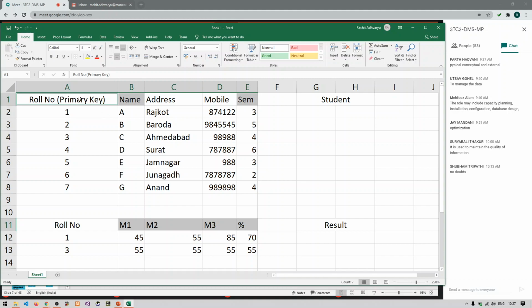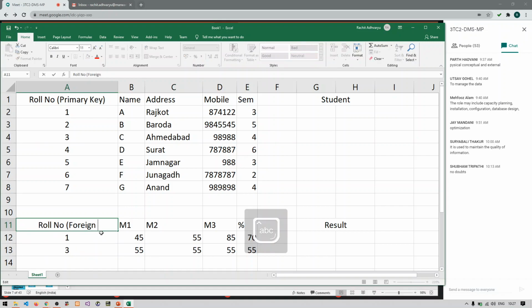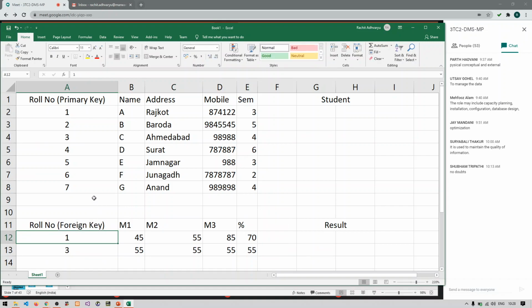So now if I want to relate these two tables, I can use foreign key. So here I will provide one foreign key. Now what is the use of foreign key? Foreign key allows a user to relate one table with the other table. So here what are the common columns? You can see roll number are the common columns, and because this roll number in the student table is a primary key, we can relate this particular column with this roll number, that is foreign key.